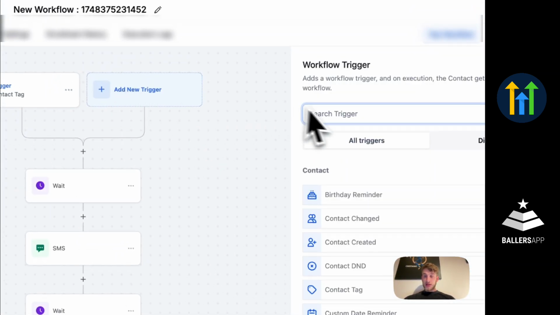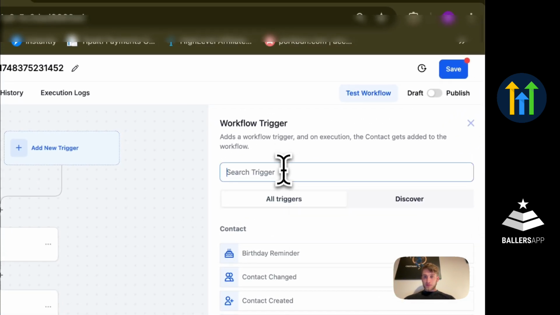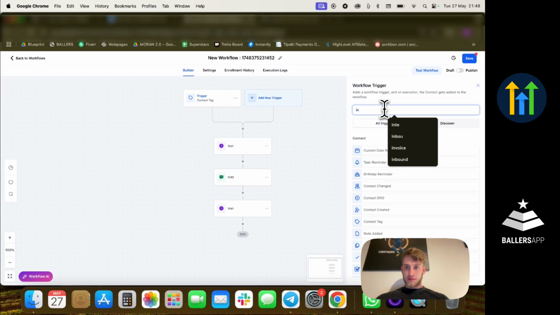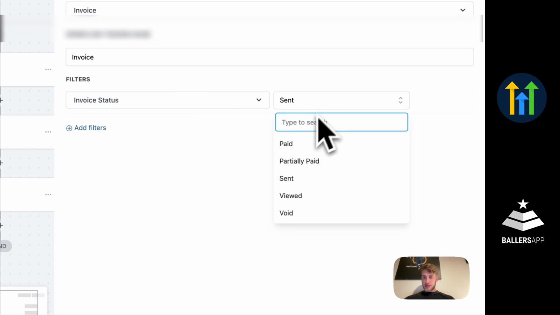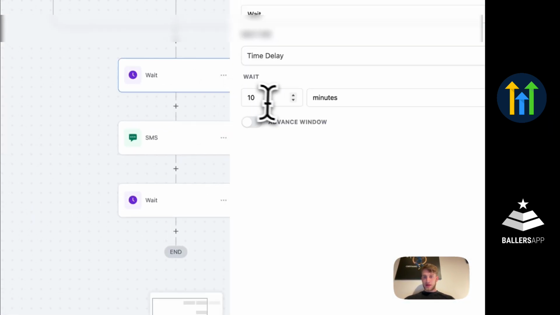So let's say that you want to have a trigger, for example, for the unpaid invoices. Invoice status sent, status, let's say, void, sent, partially paid. So in case it's partially paid, I want you to wait 2 days.